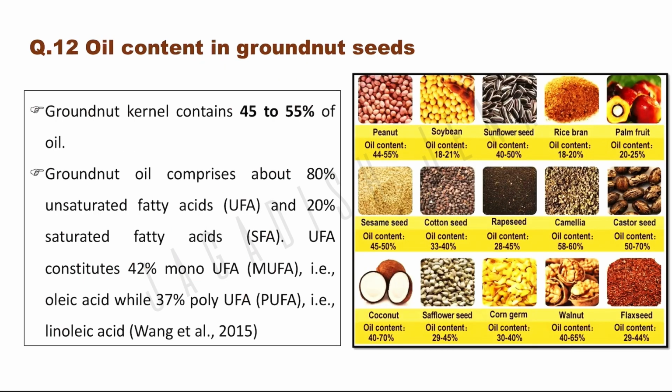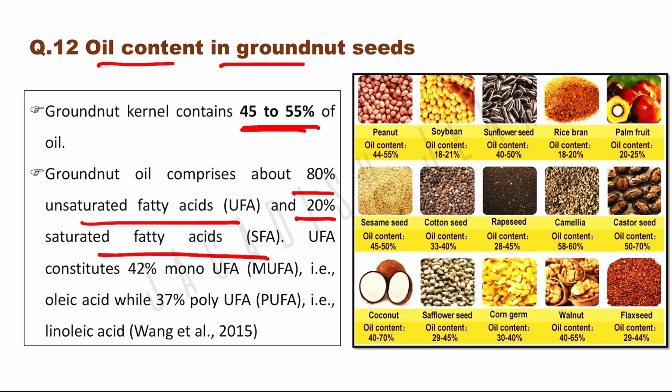Remember. Oil content in groundnut seed. How much is the oil content in groundnut seed? Generally it varies from 45 to 55%. Groundnut oil comprises 80% unsaturated fatty acid and 20% saturated fatty acid, and unsaturated fatty acid constitutes 42% monounsaturated fatty acid like oleic acid and 37% polyunsaturated fatty acid like linoleic acid. So here you can find different oilseed crops and their oil percentage, oil content.